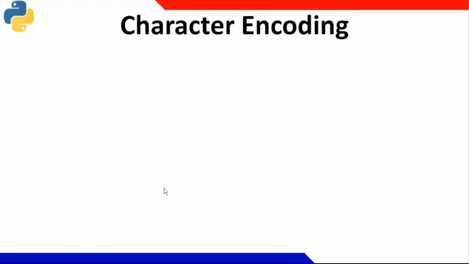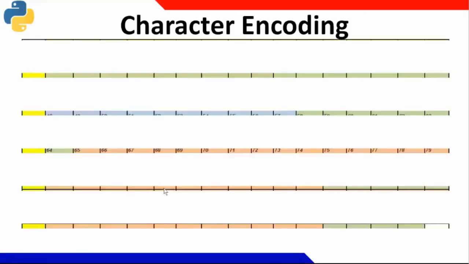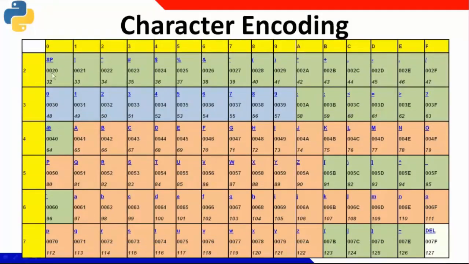So in strings, we also have character encoding. So this is a list of the different characters I'm having. These are my alphabets I have written in this brown color, and the symbols I'm having in green color, and this is the character encoding. Let us say here a less than or equal to symbol is there. For that the character encoding is 60. For L the character encoding is 76.